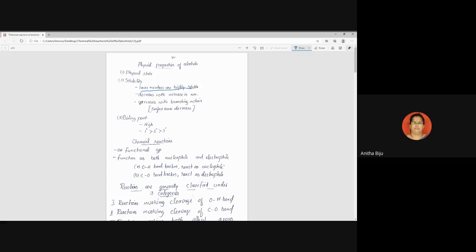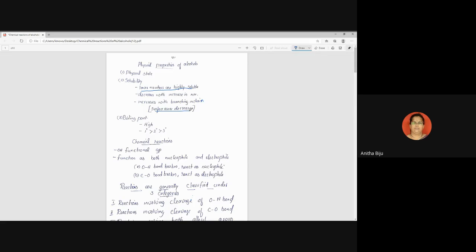So what is the relation between solubility and branching? Solubility increases with branching in the chain. That means as the branching increases, solubility will also increase. Why? What is the reason? When branching increases, surface area decreases. You can compare.